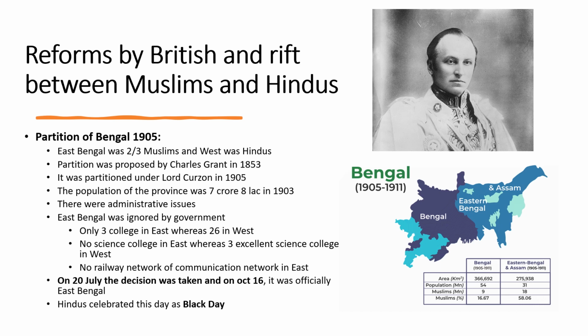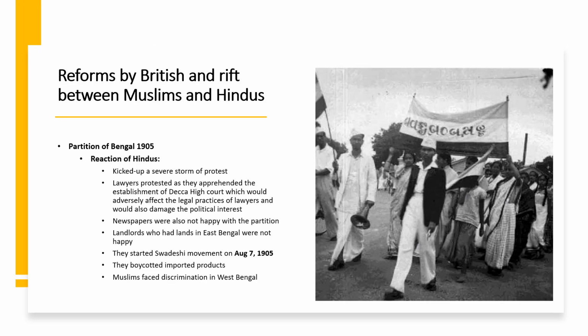On 20th of July, the decision was taken, and on October 16, it was officially partitioned, and Hindus celebrated this day as Black Day. Hindus did not like the partition of East Bengal and West Bengal. Now let's study how Hindus reacted to the partition of Bengal of 1905. Hindus did not like the partition. They kicked up a severe storm of protest.